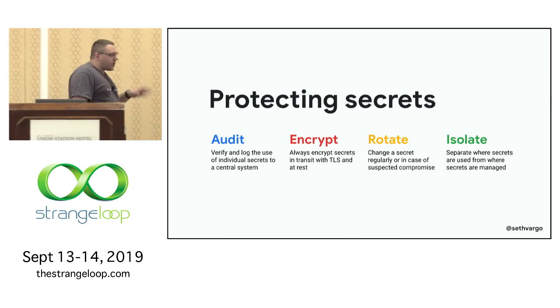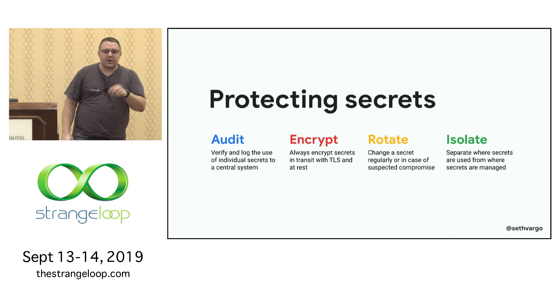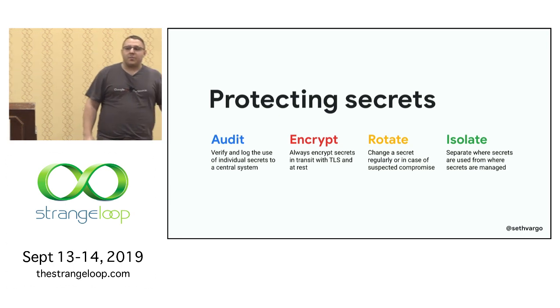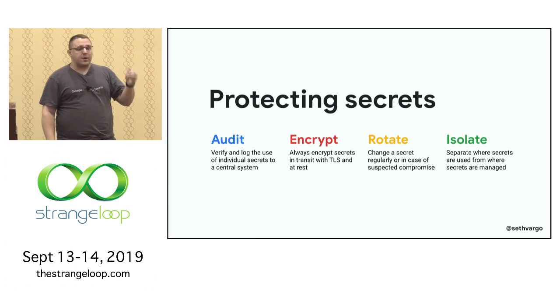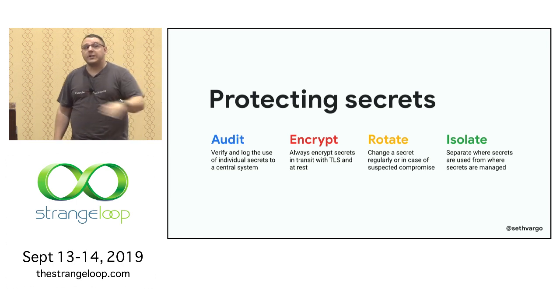So there are 4 key ways in which we can protect secrets. And the first is actually on the opposite side of it, which is the easiest way to protect secrets is assume they're going to be compromised. If you have it in your mental model that at some point this secret or this credential is going to be compromised, all of this becomes really easy.